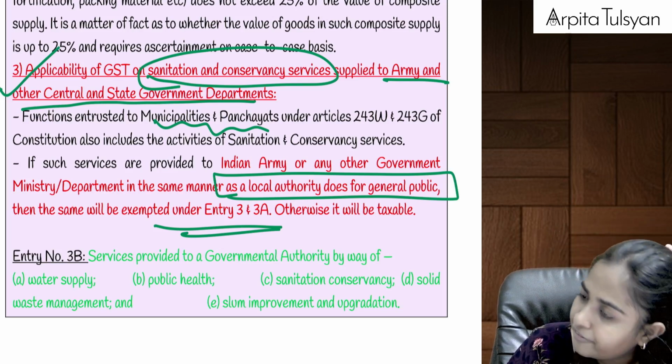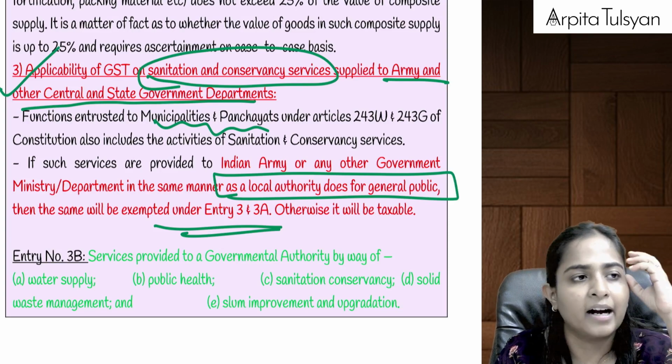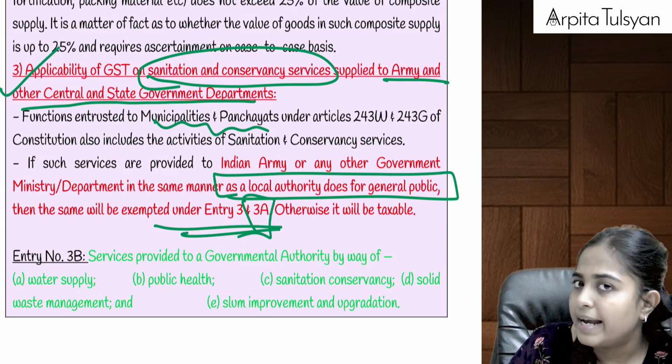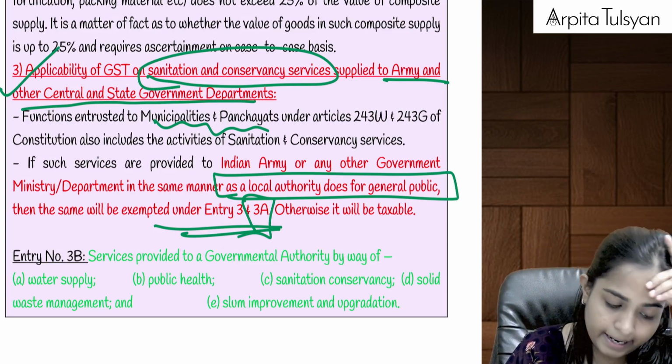Okay, either under, if this is 100% labor services, then under entry number 3. If it has some goods also supplied along, then it will be exempted under entry number 3A.